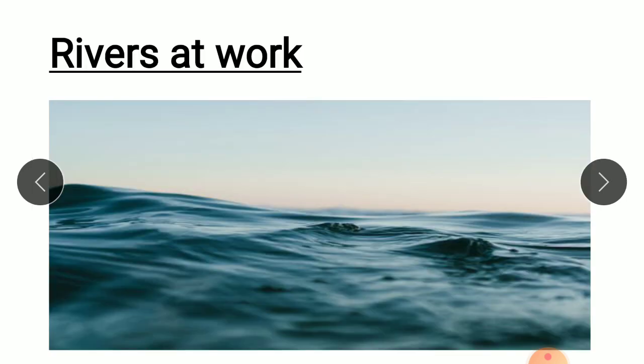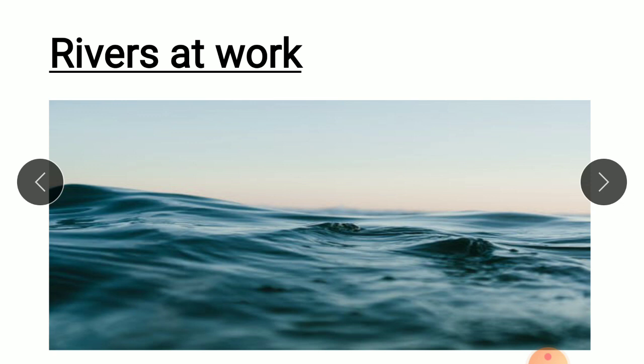Come to the next, water. Rivers at work. How does a river work? The running river water erodes the landscape. It flows down the steep angle over the rock and down the steep valley side and forms a waterfall.